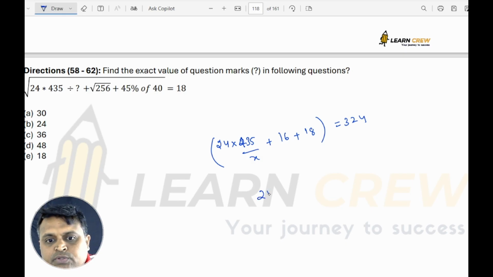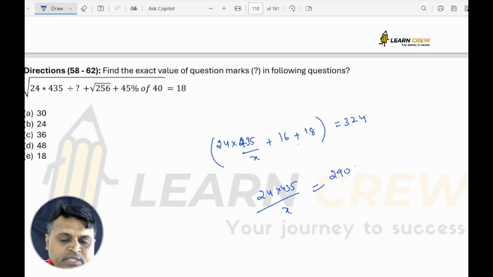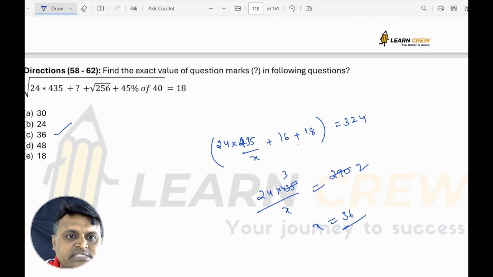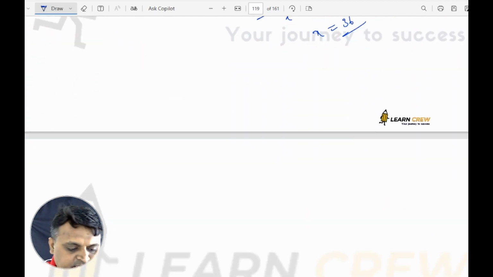So 24 into 435 divided by x equals 324 minus 16 plus 18, which is 34. 324 minus 34 is 290. Now 145 twos are 290, so 145 threes. X is 12 threes, 36. So x is 36.